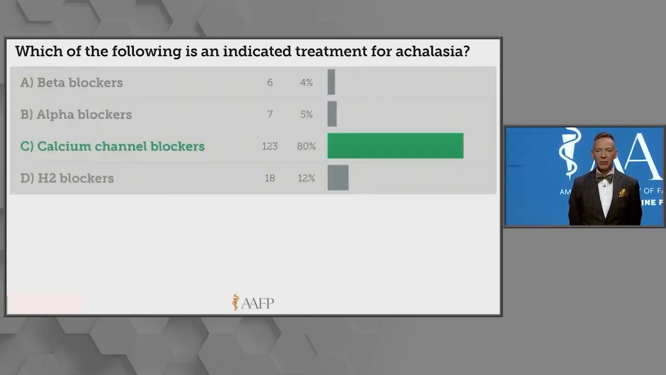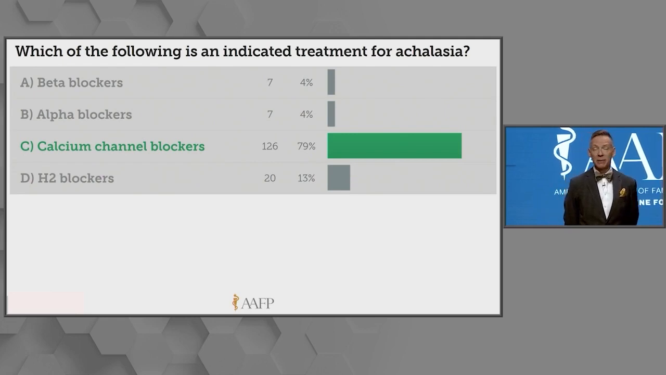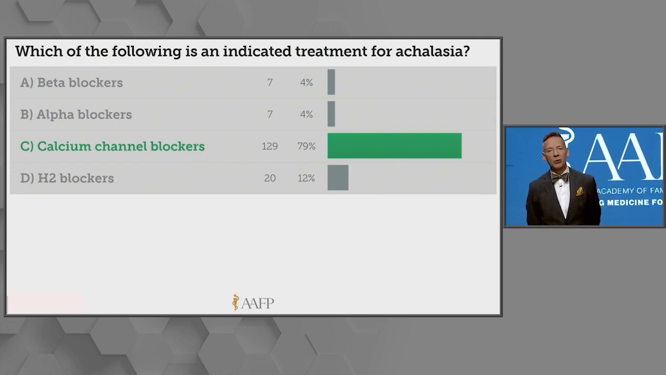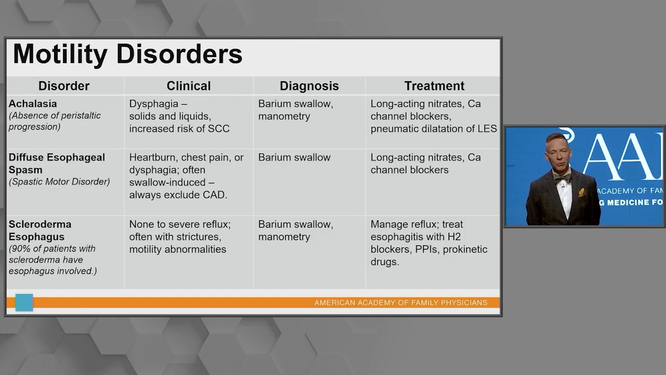Okay, and what did we choose here? Yeah, calcium channel blockers. I'm going to need something that relaxes smooth muscle. So here's what you need to know.